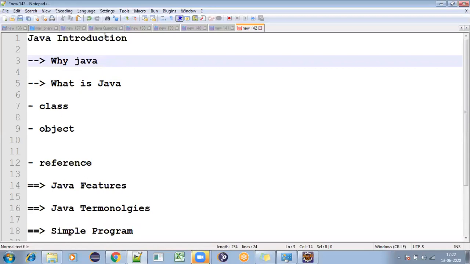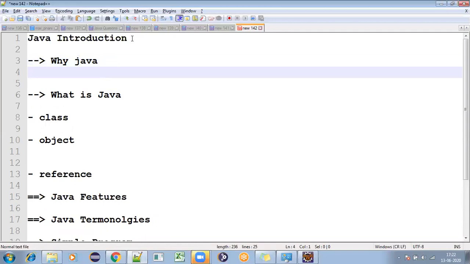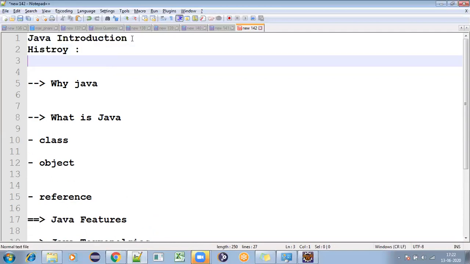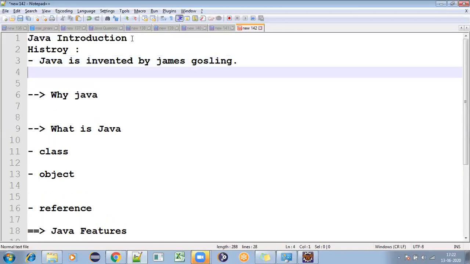When it comes to Java introduction, some people know the history. This Java language was invented by James Gosling, right? So this is a small introduction only.